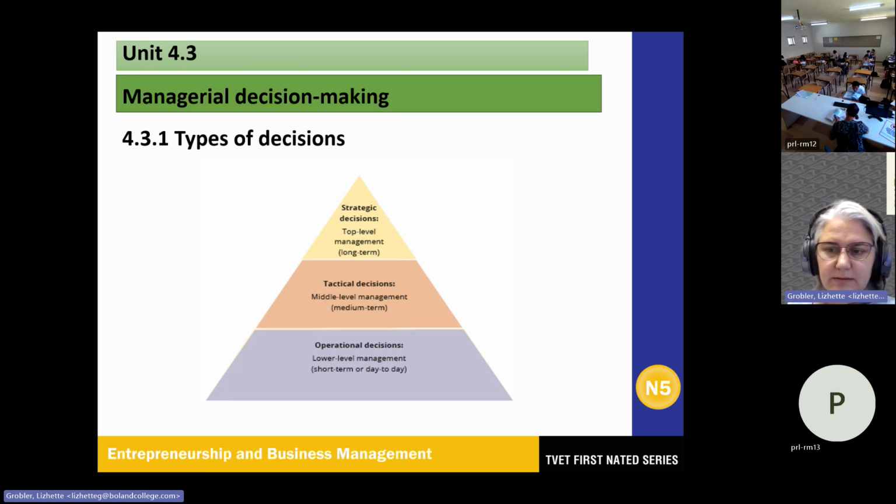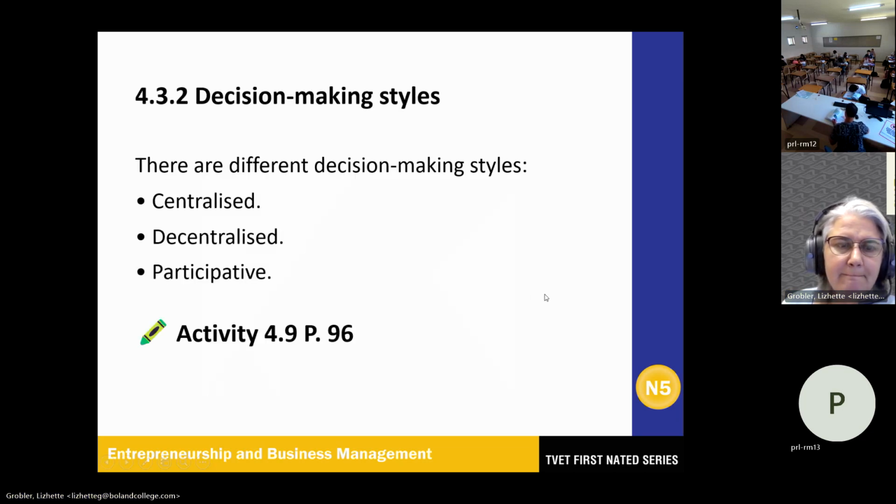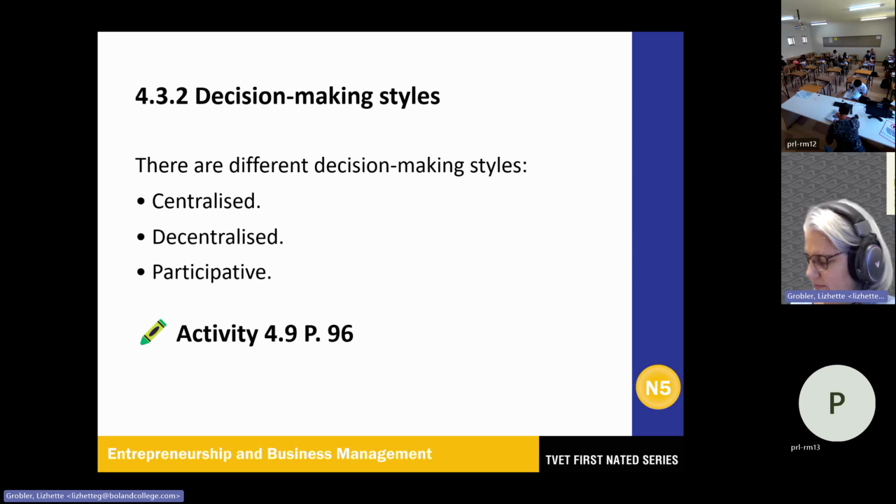Decision-making styles. So the next thing we're going to look at. We've got 3 here: centralized, decentralized, and participative. Choose the one that's best for your specific situation that will give you the desired outcome, and involve the staff members as well. Page 96, central decision making.